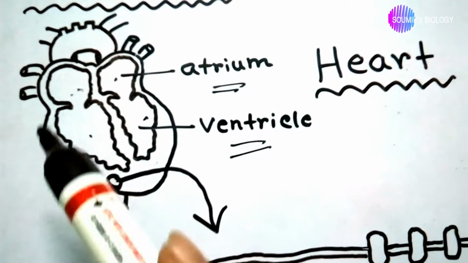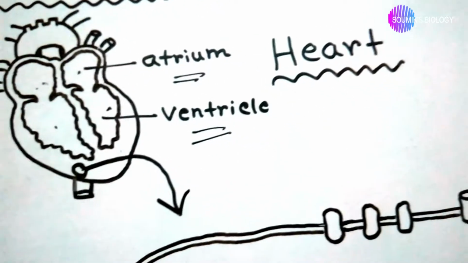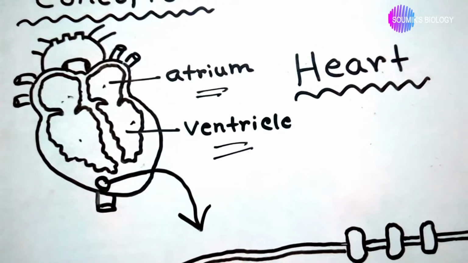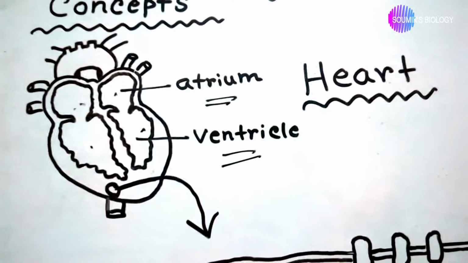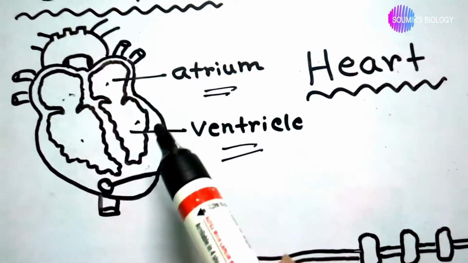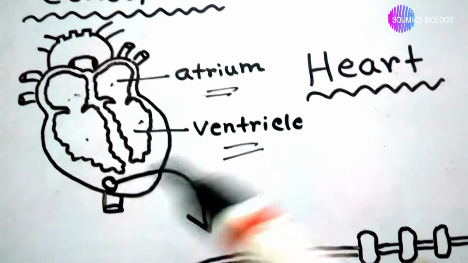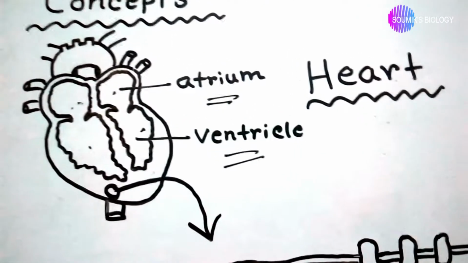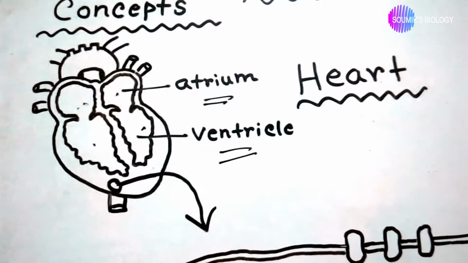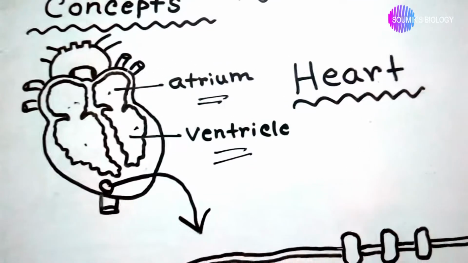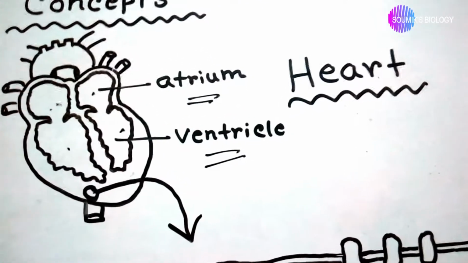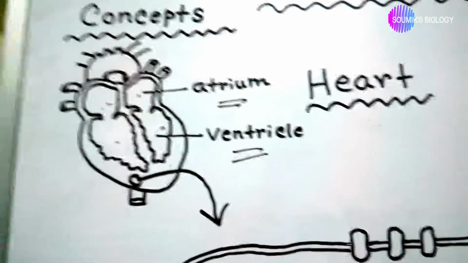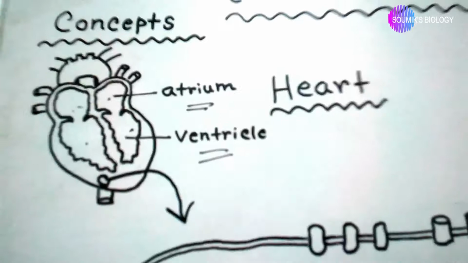The heart mainly consists of cardiac muscles, and cardiac muscles are made up of cardiac muscle cells. Cardiac muscle cells produce electrical impulses from action potentials. But what is an action potential and what is the source of it?